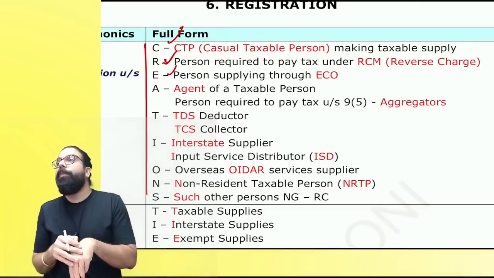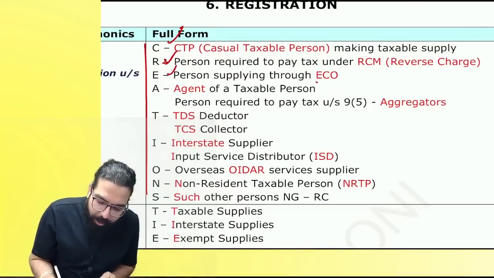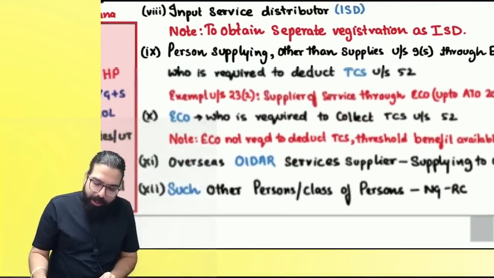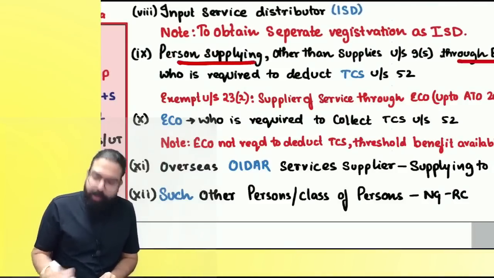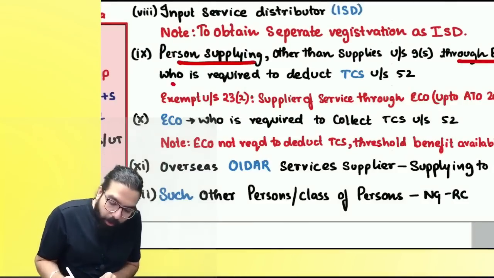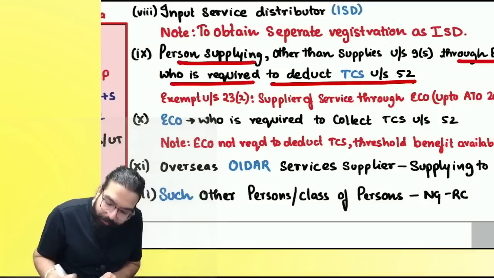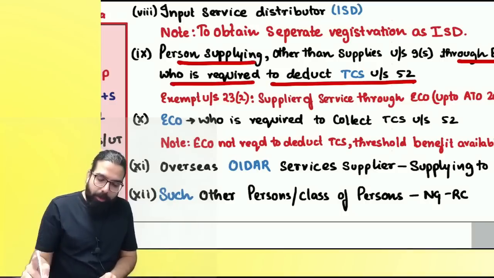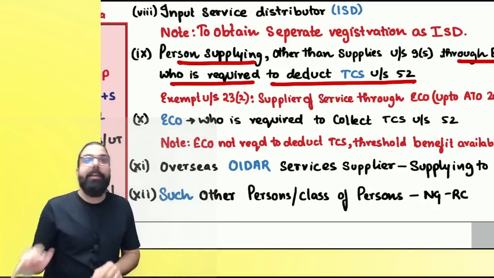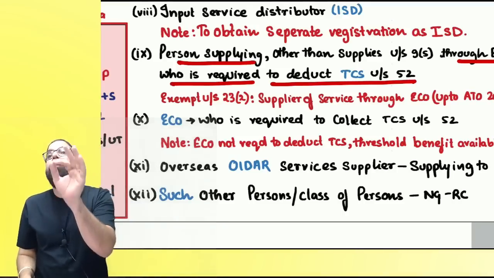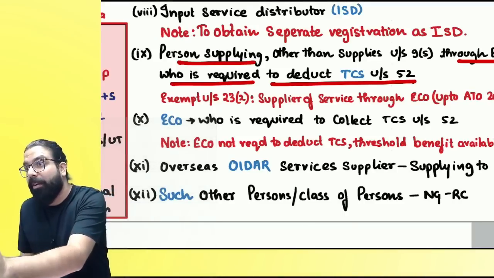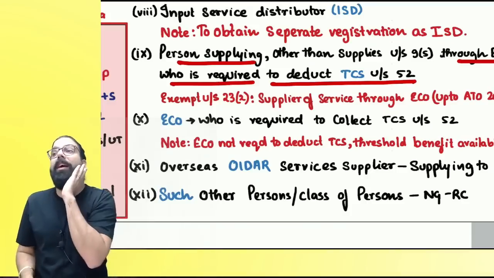Persons supplying through e-commerce. Remember one thing, everyone. There is a small point over here that when you are going ahead and supplying through e-commerce, who is required to deduct TCS? Persons supplying through e-commerce, who is required to deduct TCS, and here they have gone ahead and given an exception to service suppliers, and they told if you are a supplier of service, we will give you 20 lakh and 10 lakh exemption.